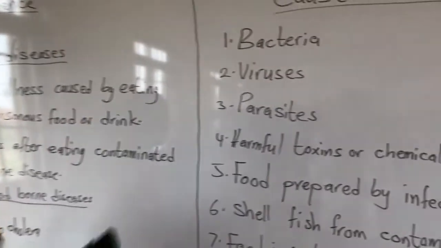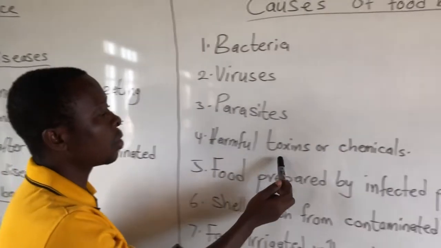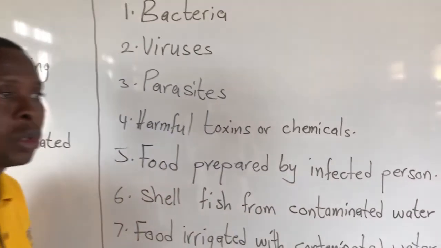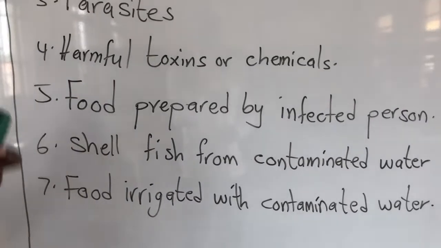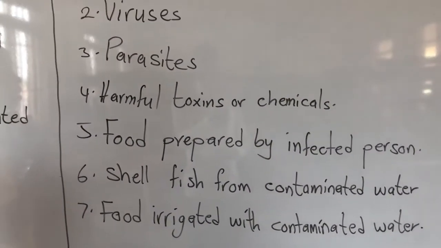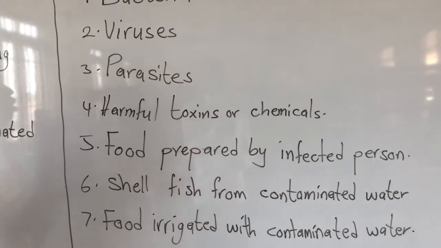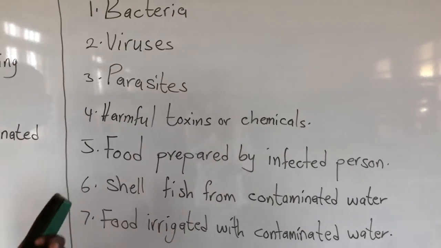Let's continue. The next cause is harmful toxins or chemicals. At times the food may come into contact with some chemicals that are poisonous to us, for example chemicals that we use to destroy mice in our home.